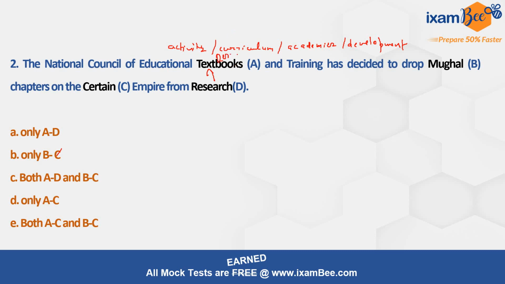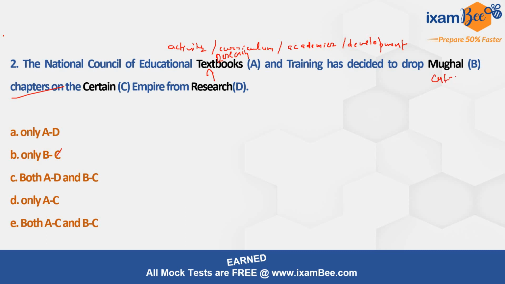So we are going to write research here. So the National Council of Educational Research and Training. Now it makes sense, what is that council? The council belongs to educational research and training. Now what has it decided? It has decided to drop certain chapters. Now we need an adjective here. Now Mughal chapters on the certain empire doesn't make any sense. It makes obvious that we need to replace them with each other. We are talking about a certain kind of chapters here, right? We are talking about particular chapters. So Mughal should be replaced by what?